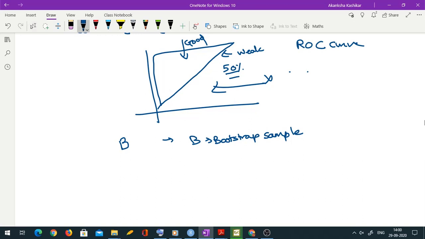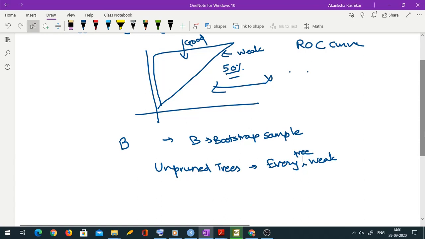But we keep them as they are, because when you average things out, we do end up getting good results. Because we are using unpruned trees in bagging, every single tree is a weak model. Every tree individually is a weak model, but on average the errors tend to cancel out and it becomes a strong model. The concept of boosting is also basically like that.